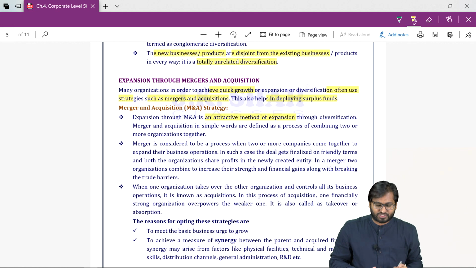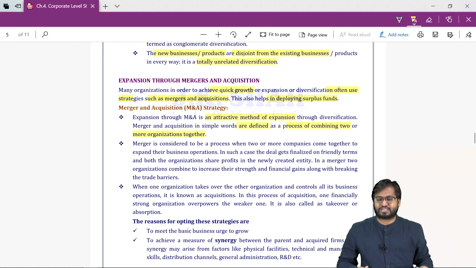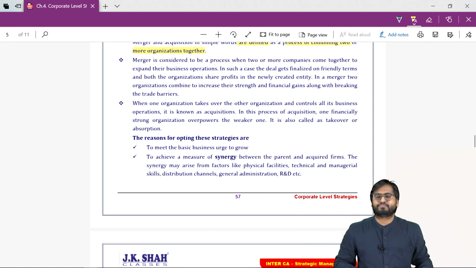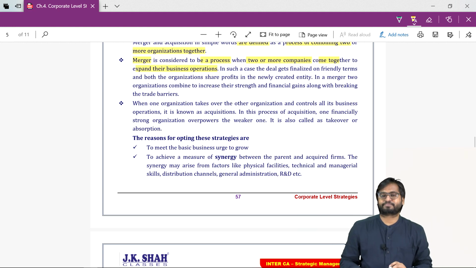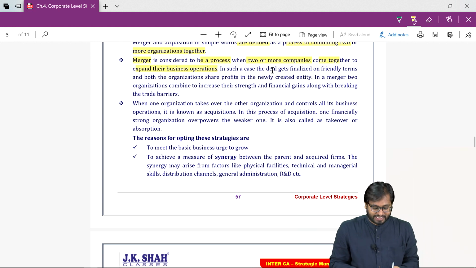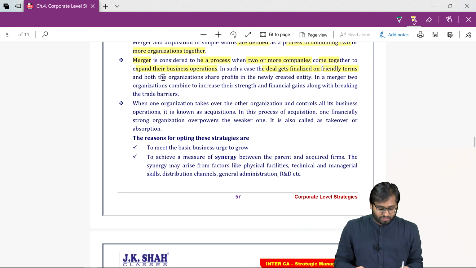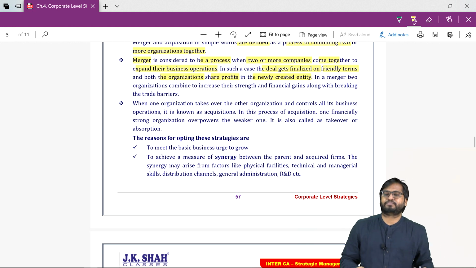Merger and acquisition, in simple words, are defined as a process of combining two or more organizations together. Merger is considered to be a process where two or more companies come together to expand their business operations. In this case, the deal is finalized on friendly terms and both share the profits in the newly created entity.